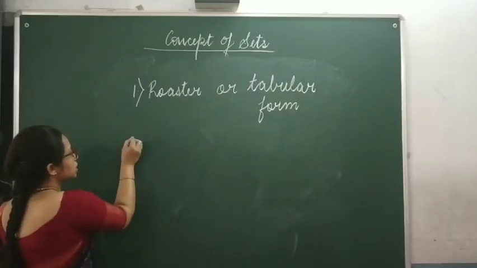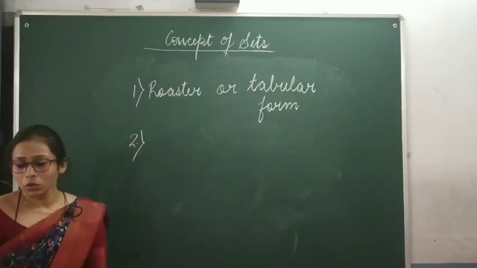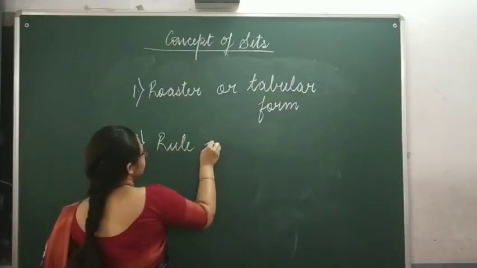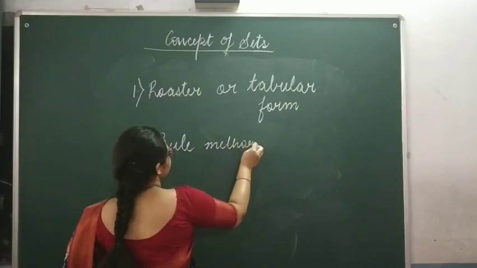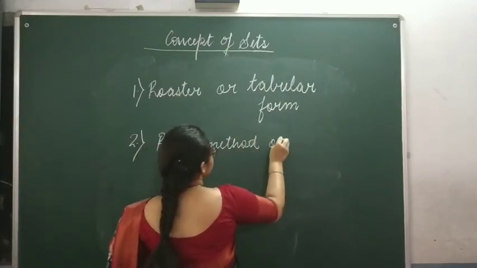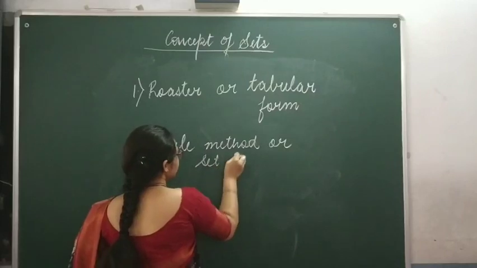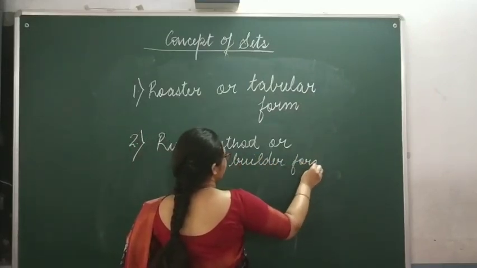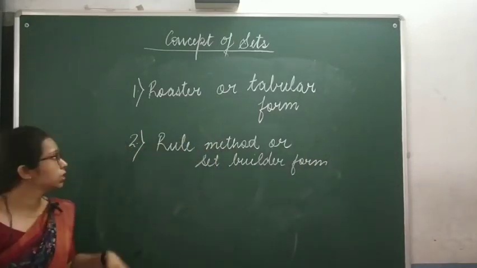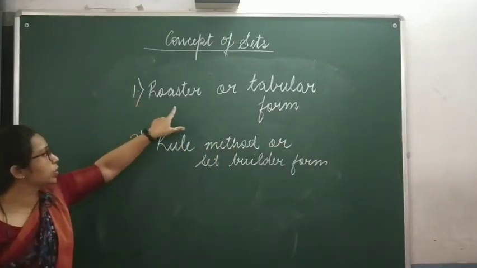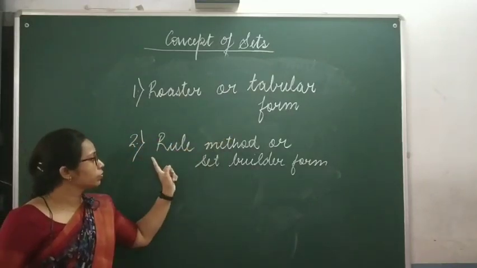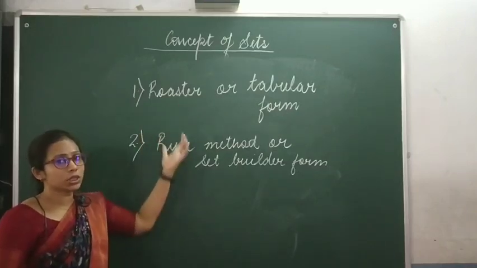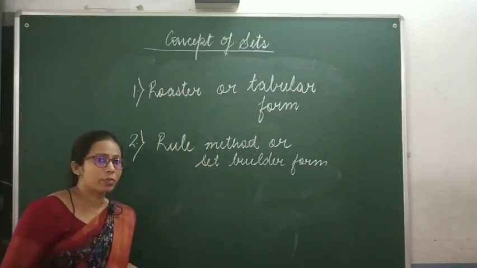The second one is the set builder form, or rule method. These are the two methods through which we can represent our set. First one is roster method or tabular form. The second one is rule method or set builder form. Now, how do we represent the set using these two methods? That we'll see one by one.